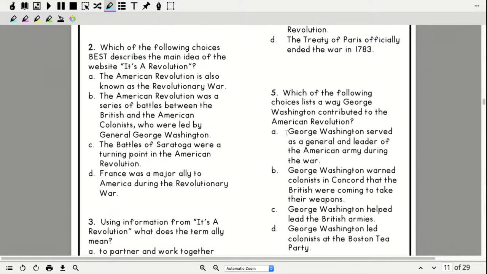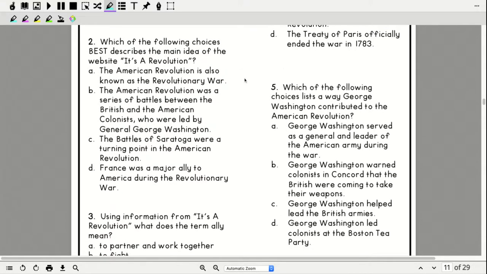Okay, let's look at number 2. Number 2 says, which of the following choices best describes the main idea of the website, It's a Revolution? So this time we're only looking at It's a Revolution. A, the American Revolution is also known as the Revolutionary War. B, the American Revolution was a series of battles between the British and the American colonists who were led by General George Washington. C, the battles of Saratoga were a turning point in the American Revolution. And D, France was a major ally to America during the Revolutionary War.